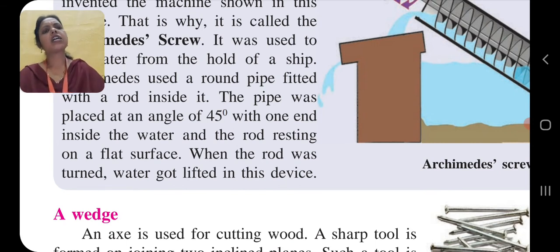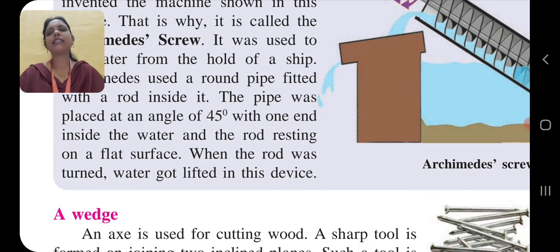So children, all this type of inclined plane, that is slanting plane, is called an inclined plane. All these types of examples are known as an inclined plane or slanting position. So children, here we have completed the examples of the inclined plane.